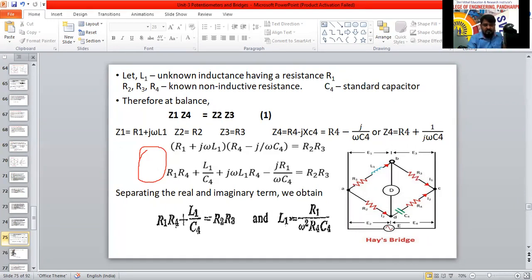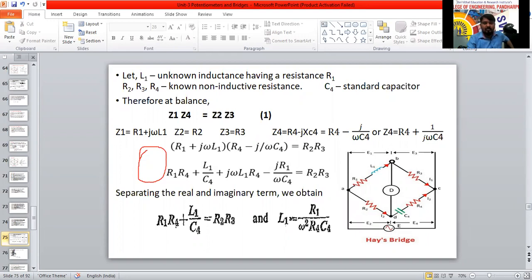Next, plus symbol as it is. Next, J omega L1 into R4, we will do that. Next, minus J into R1 divided by omega C4, equal to R2 R3.